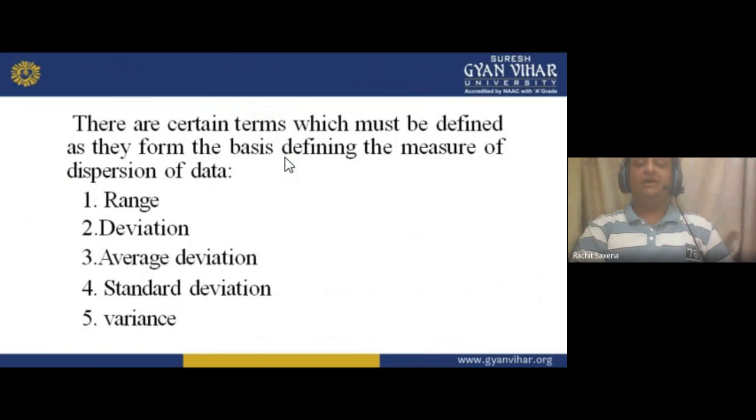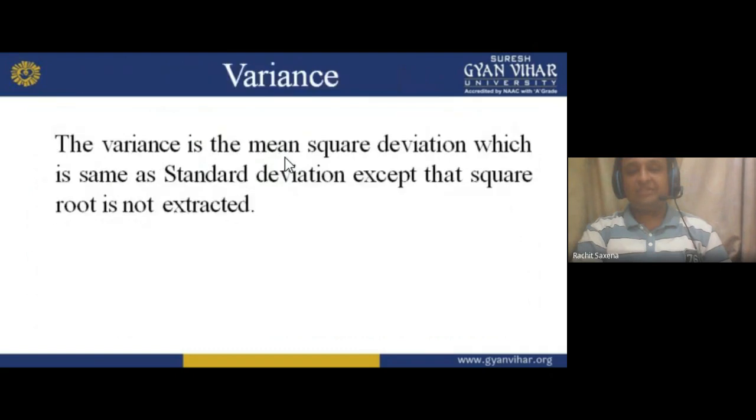Now, for measuring the dispersion of data, we have certain terms or methods. First is the range: first identify the range from where to where we have to work. Then how much deviation we will find? We take the average deviation, then the standard deviation, and then the variance. All this we covered in our lecture.